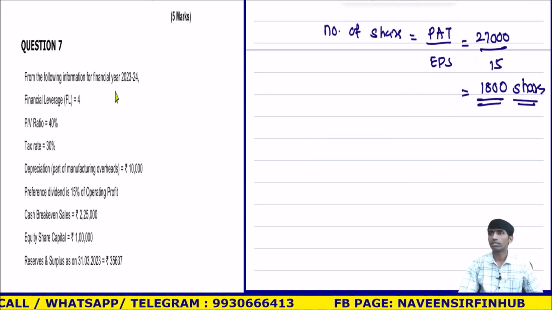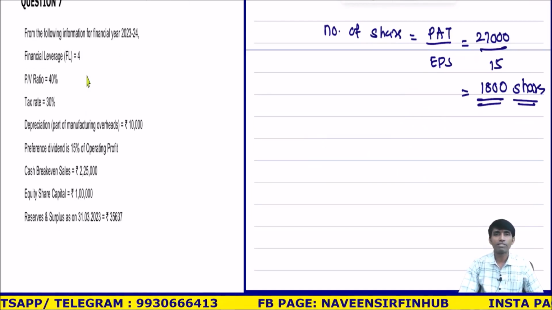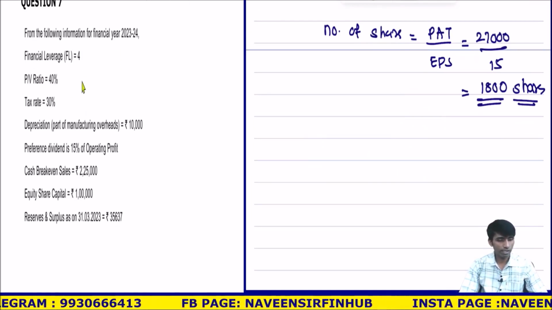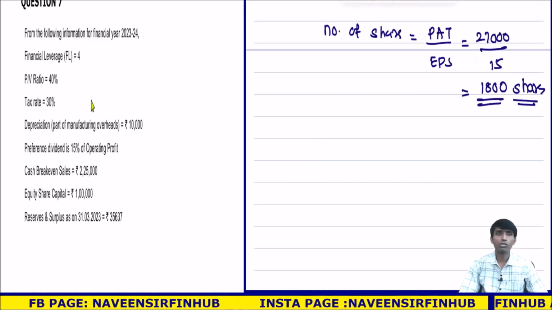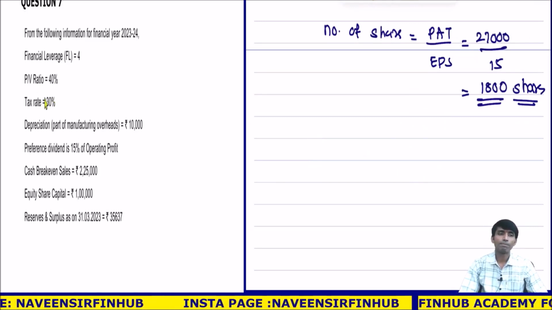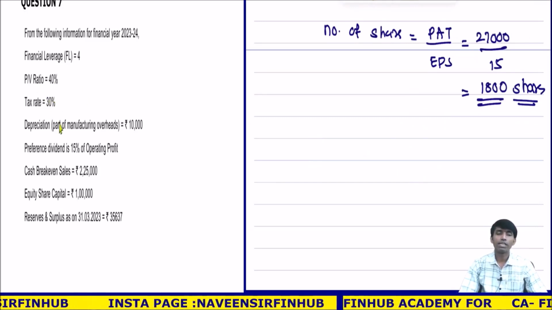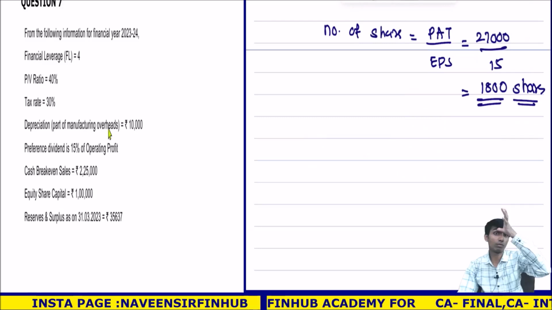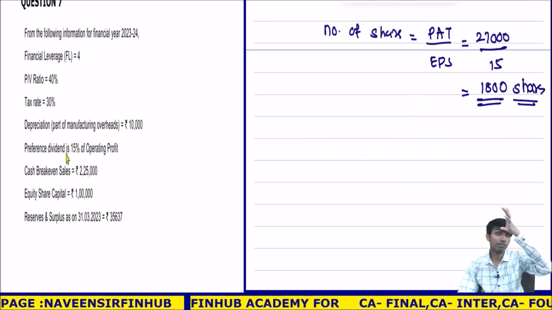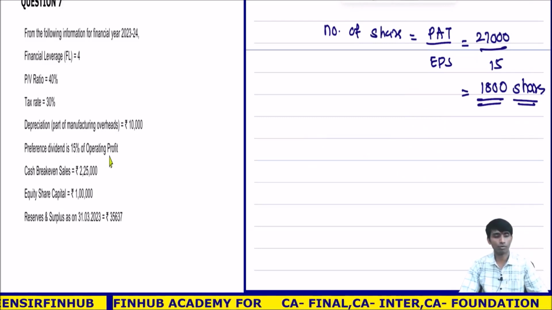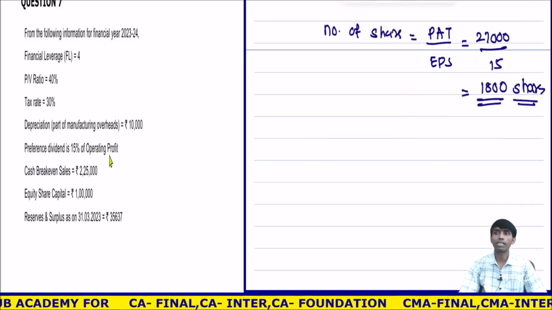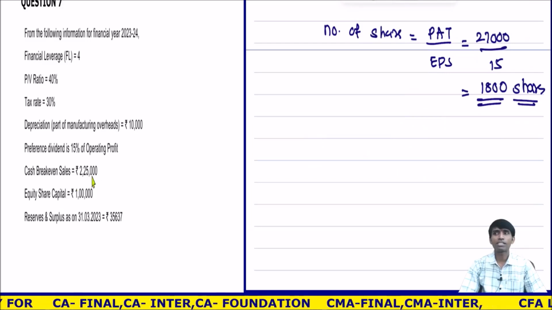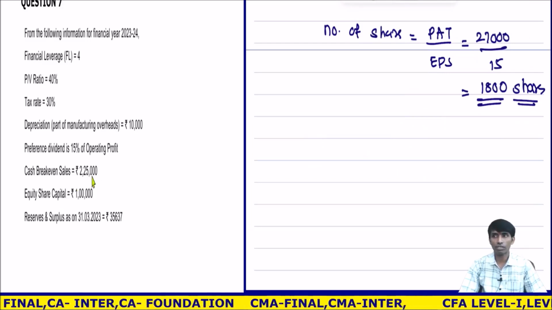See, here financial leverage is given, PV ratio is given. Okay. So financial leverage is given, PV ratio is also given, and tax rate is given, depreciation is given, part of manufacturing overhead, that is 10,000. Preference dividend is 15% of operating profit. Okay, they have given us the preference dividend, but it is based on what? Operating profit. Cash break-even sales is 2,25,000.